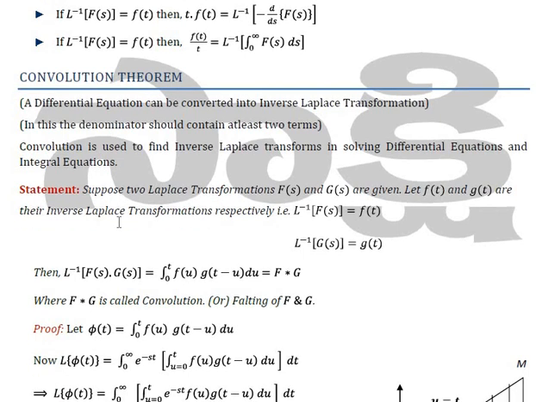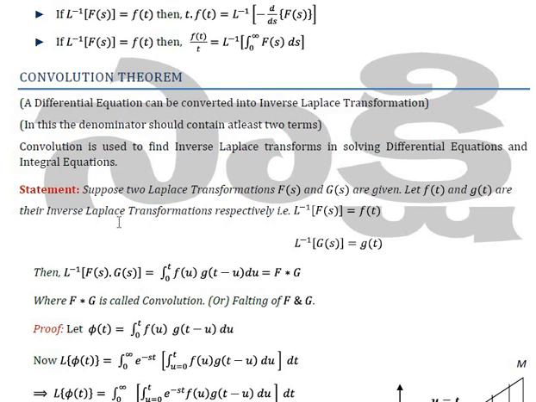Suppose we take two Laplace transformations, F(s) and G(s). F(s) is equal to L of f(t) and G(s) equal to L of g(t). Here f(t) and g(t) are the inverse Laplace transforms separately, such that L inverse of F(s) equals f(t) and L inverse of G(s) equals g(t).